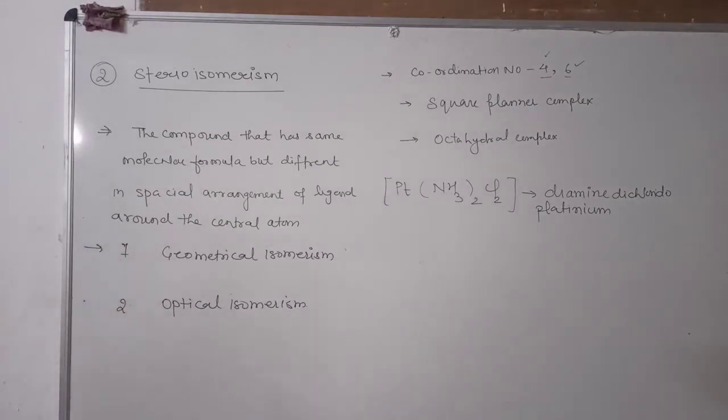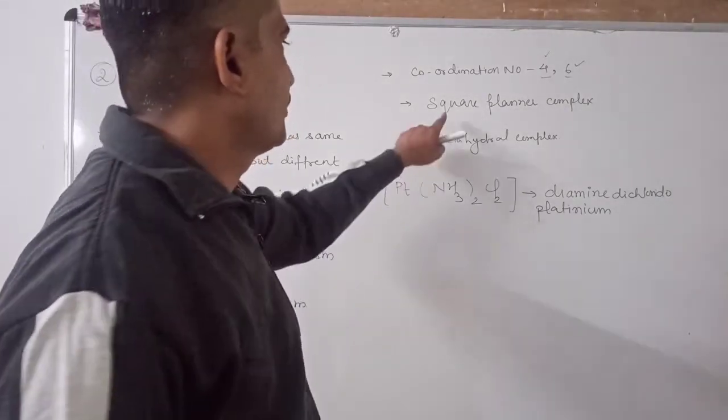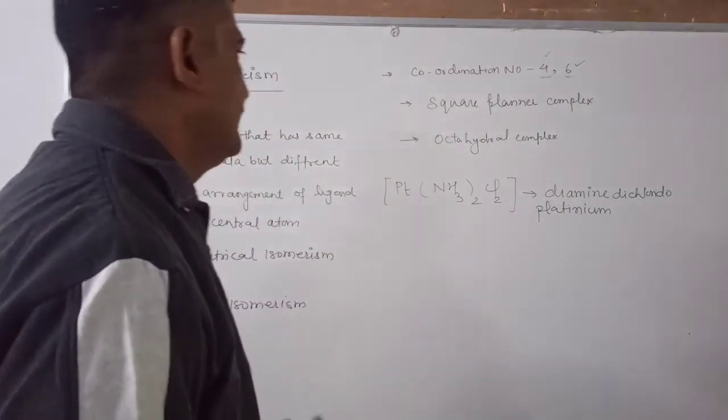This is the name of the compound. This compound has coordination number 4 and it shows square planar geometry, and it forms cis and trans isomers.